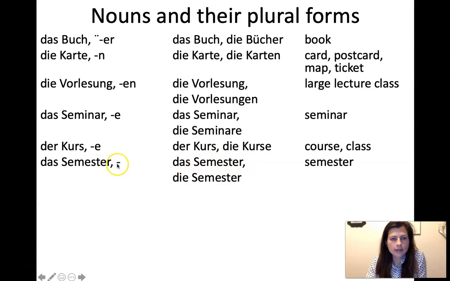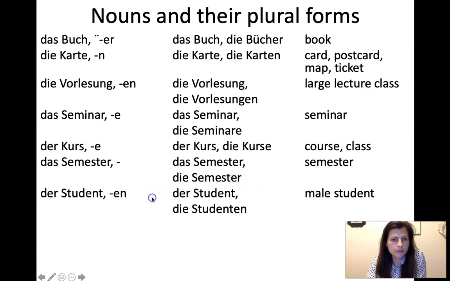So we don't add anything, just the dash, which means all you have to do is change the article from das to die, das Semester, die Semester. So this is the semester, the semesters, even though we don't see any ending there. It's secretly in the plural. Der Student, this one takes en. Der Student becomes die Studenten.